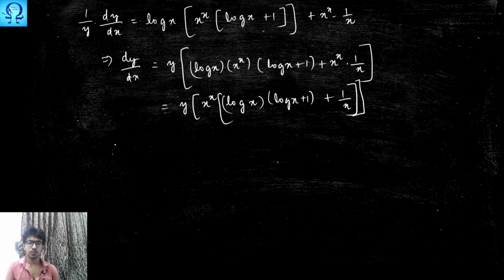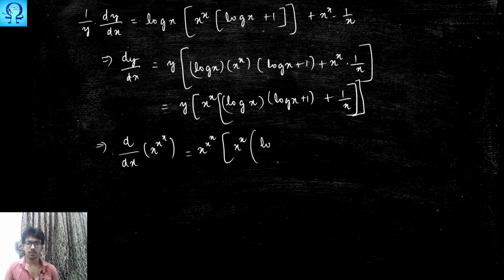And we know what y is. y is x power x. So this is x power x times x power x of log x into log x plus 1, plus 1 upon x. And this completes the problem. Thank you.